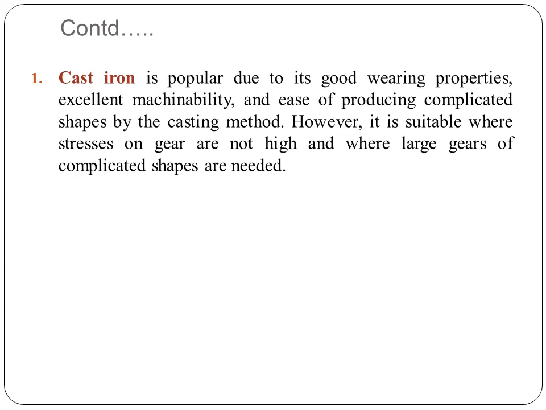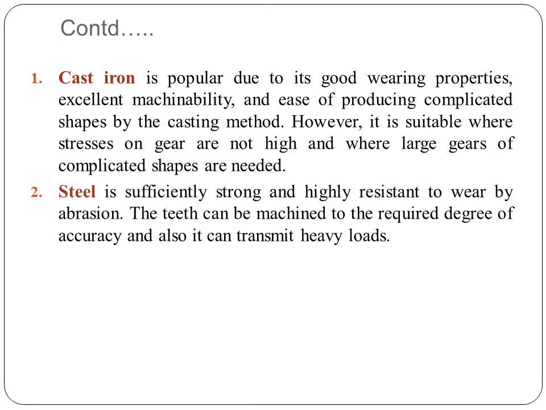First of all, we will see cast iron. It is popular due to its good wearing properties, excellent machinability and ease of producing complicated shapes. But it is not suitable for high load or high stresses, and where large gears of complicated shapes are needed. Second material is steel.